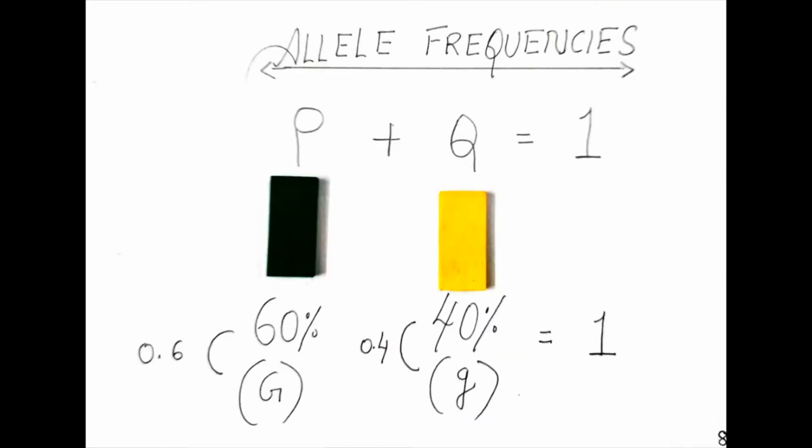For example, if 60% of the population are green, the dominant allele G, and 40% are yellow, the recessive allele g. Green is dominant, yellow is recessive. So 60% is 0.6 and 40% is 0.4, and 0.6 + 0.4 = 1.